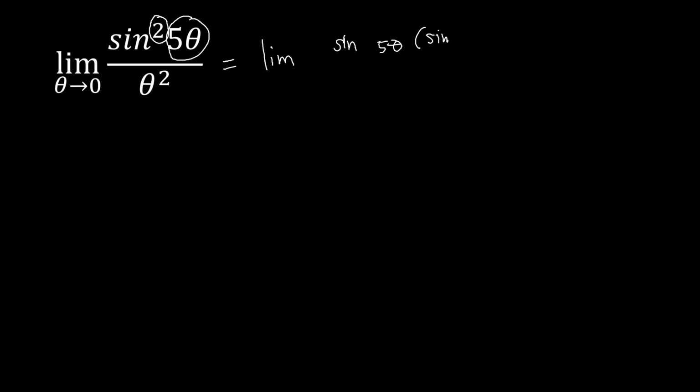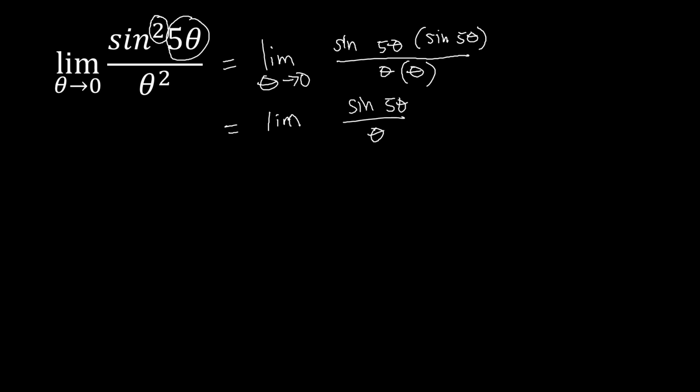so that it will be a lot easier for me to manipulate. So we have here sine 5 theta, and then over, we also have to break this one because that is squared. So I can write that as theta times theta, as theta approaches 0. So this will be equal to, let's break them apart. We have the limit of sine 5 theta over theta, times sine 5 theta over theta, as theta approaches 0. Now we are ready to identify what will make this denominator equal to the angle.